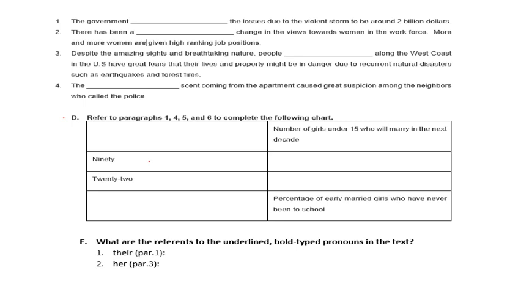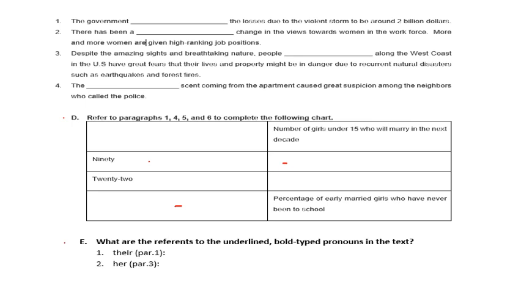90, go back to those paragraphs and tell me what this 90 means. Is it a certain percentage? Is it a certain number? What is it? Tell me here, please, in phrases. 22 also. At last one, percentage of early married girls who have never been to school. Give me just the percentage, no need for sentences.